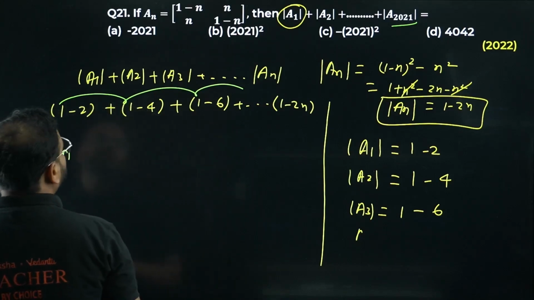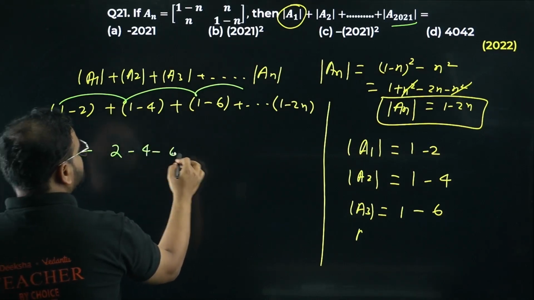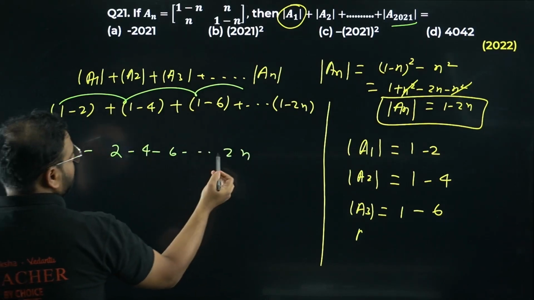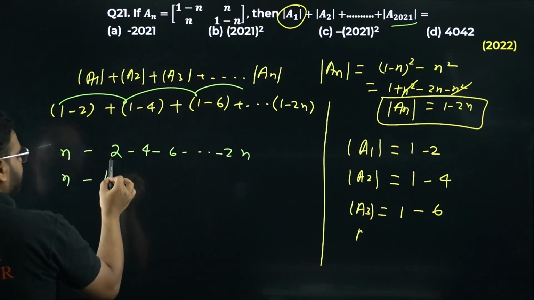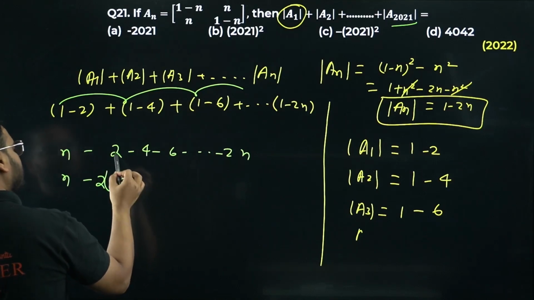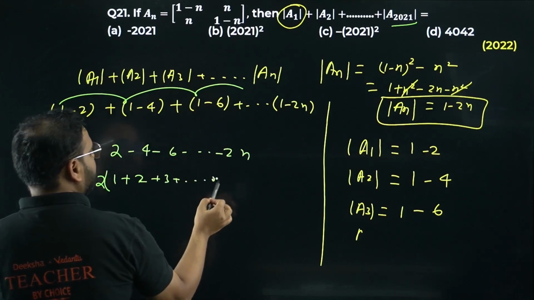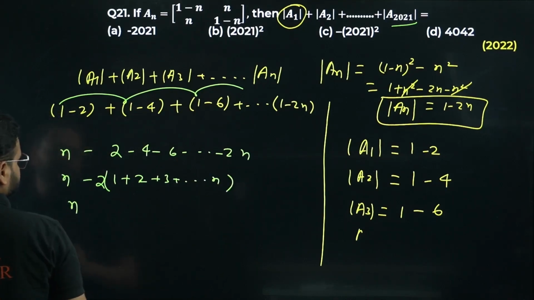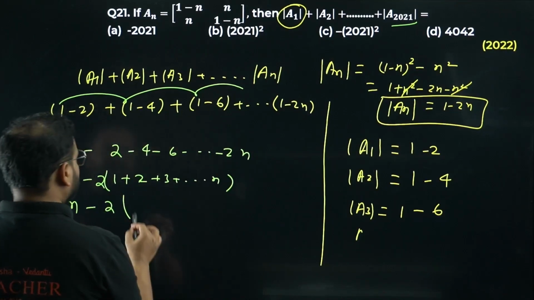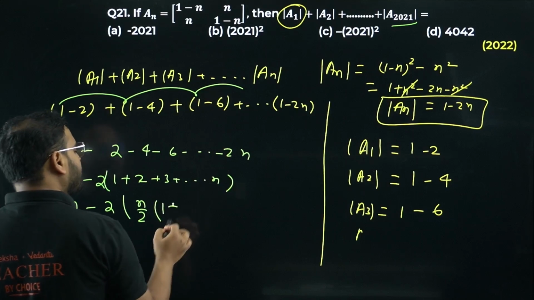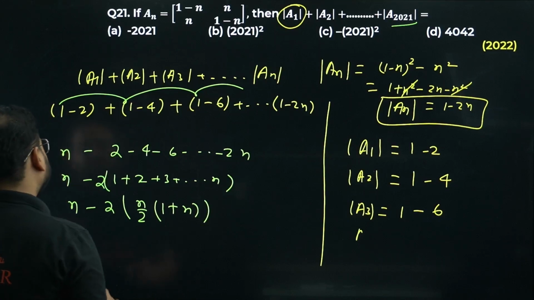Okay. So if I do that, I get n over here minus 2 minus 4 minus 6 all the way till minus 2n actually. The element is minus 2. I get here n common, minus n is common. I get here 2 also common actually. I get 1 plus 2 plus 3 all the way till n, right? So I have minus n, please check, 2 is already there. Sum of the terms, n terms of your AP. So n by 2, first term is 1 plus the last term is n. Okay, please check.